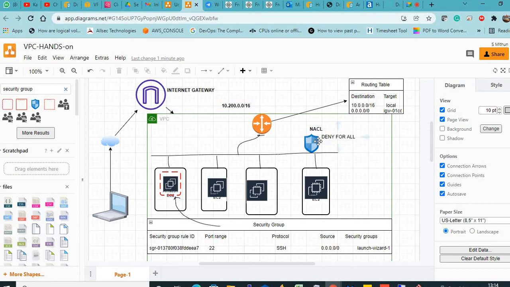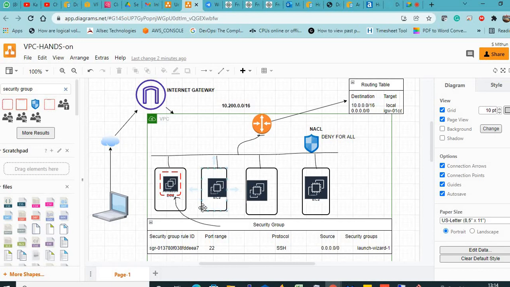In interviews it is a definite question: what is the difference between NACL and security groups? Can anyone tell me now? The first difference is NACL acts at the subnet level, but security groups act at the instance level.